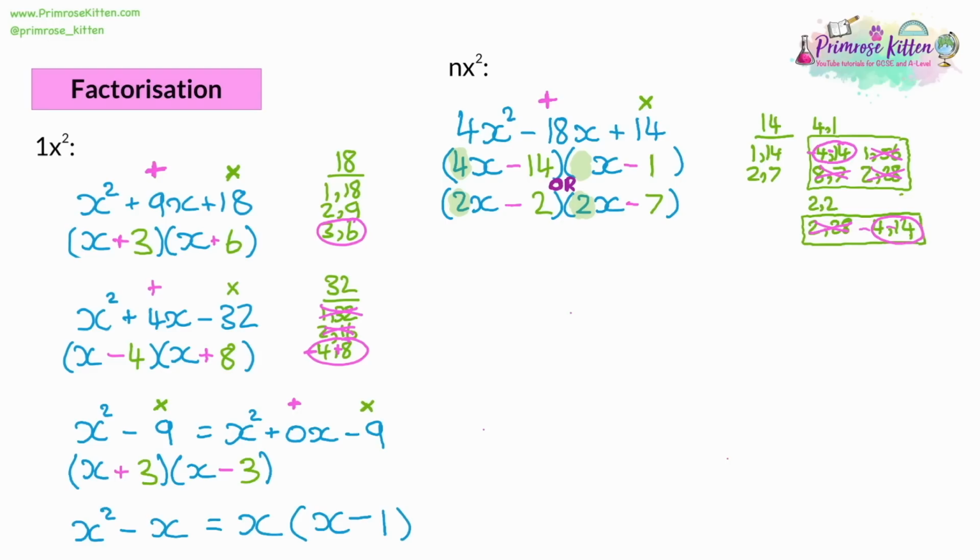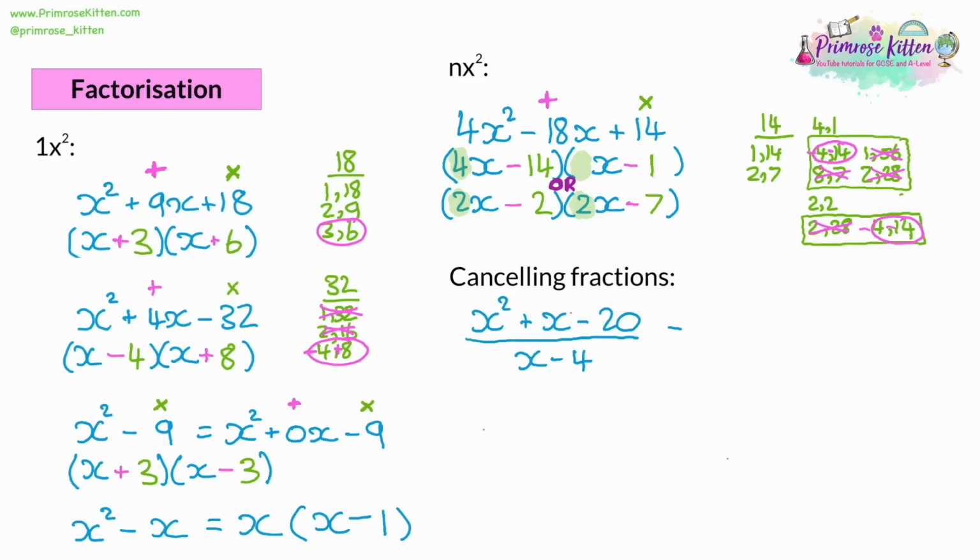So you could get something like this. You can have x squared plus x minus 20 all over x minus 4. Now, in a question like this, what you're going to do is factorize what you can. And you can factorize the quadratic on the top row. Now, I'm not going to go through this in detail because we've already revised that. So the answer to the factorization is going to be x plus 5 and x minus 4.